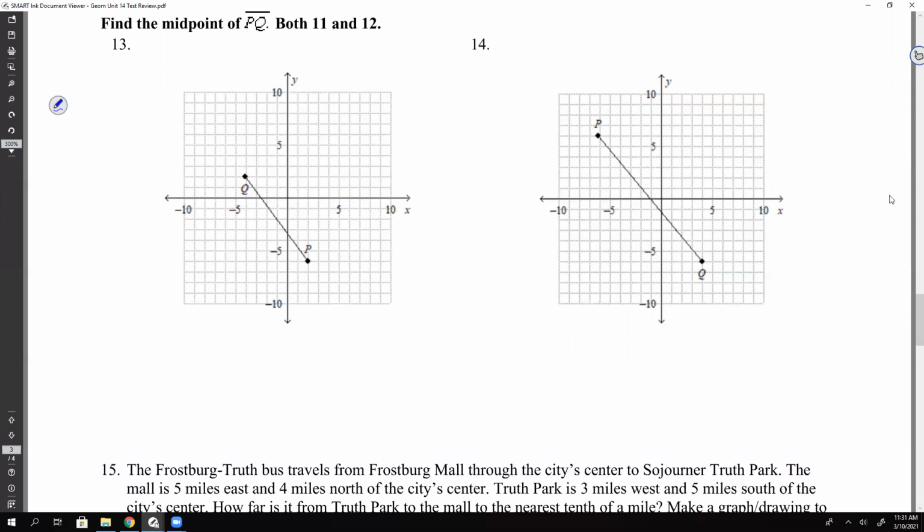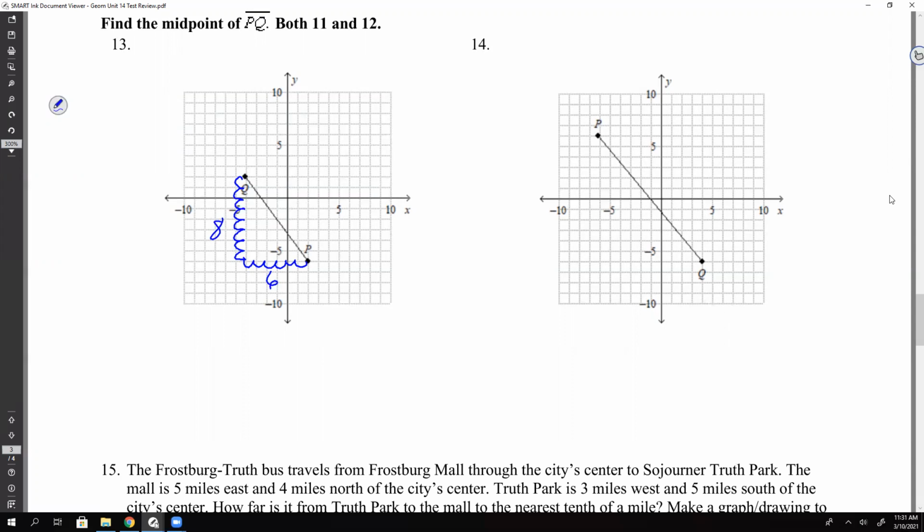We're going to use that whole triangle thing, okay? So from Q to P, I've got to go down 1, 2, 3, 4, 5, 6, 7, 8, right? I go down 8. And then from going over, I go over 1, 2, 3, 4, 5, 6. I go over 6. We got the midpoint. How far along the segment is it? What does midpoint mean? It's in the middle. So it's halfway.